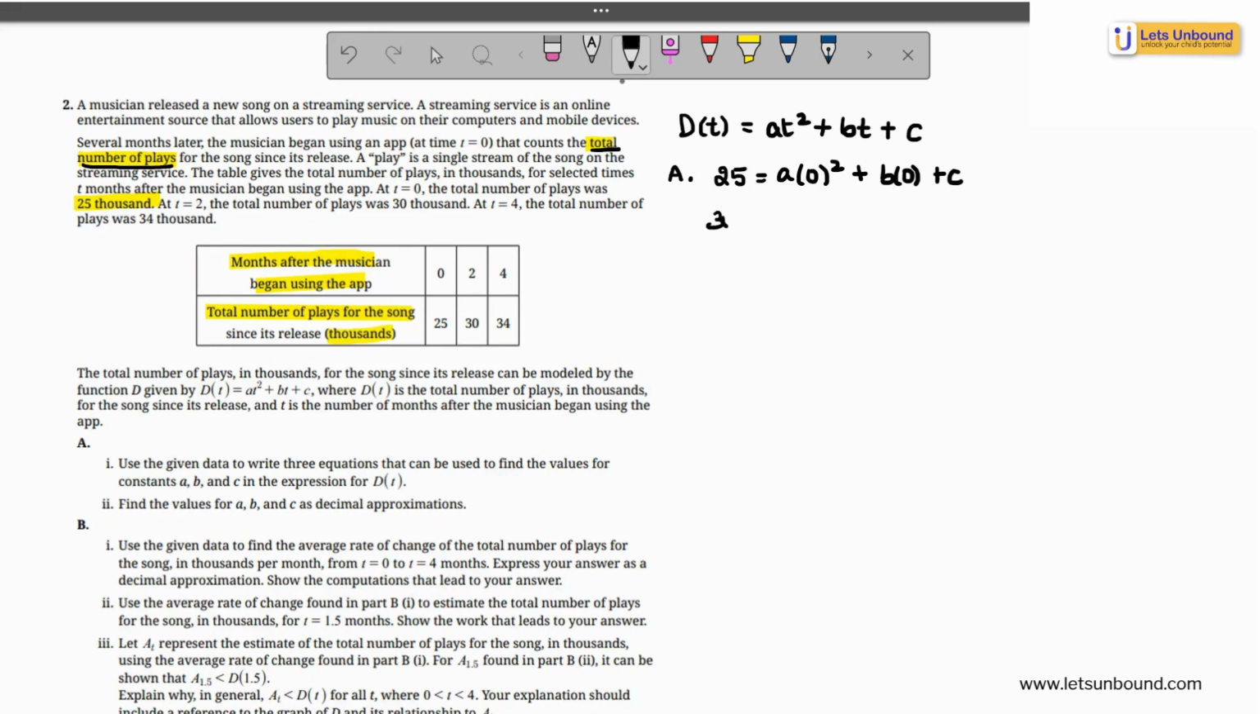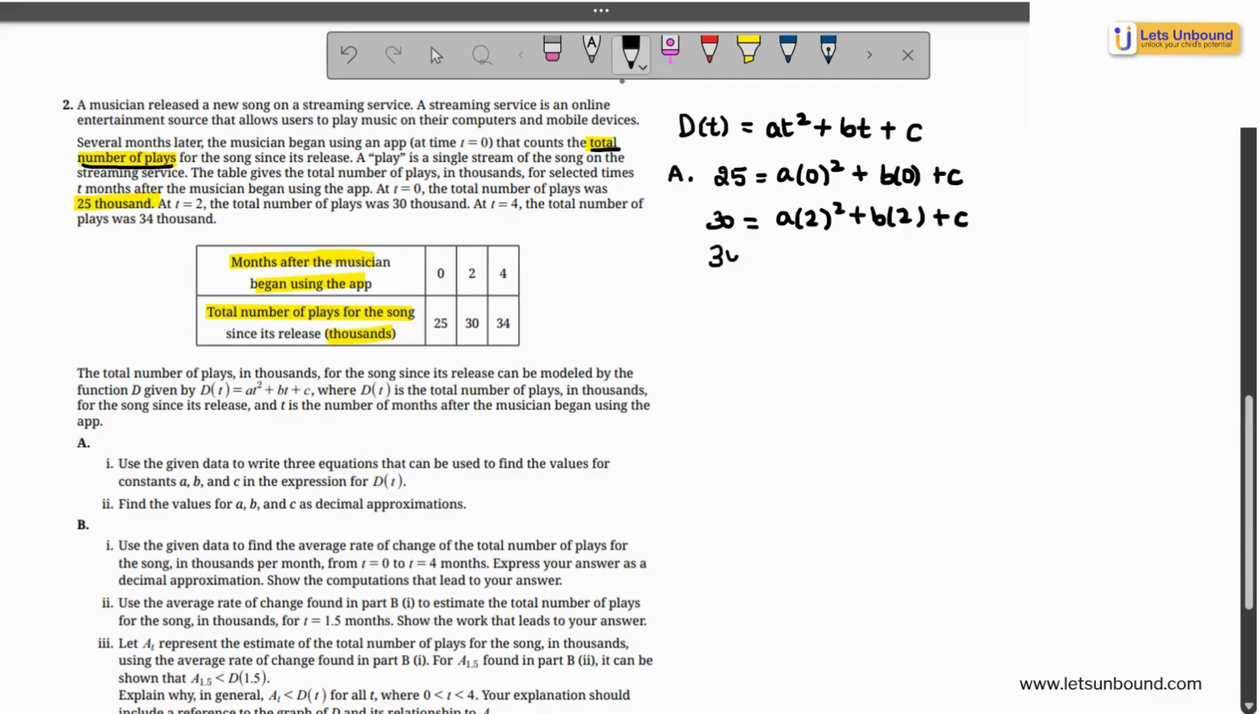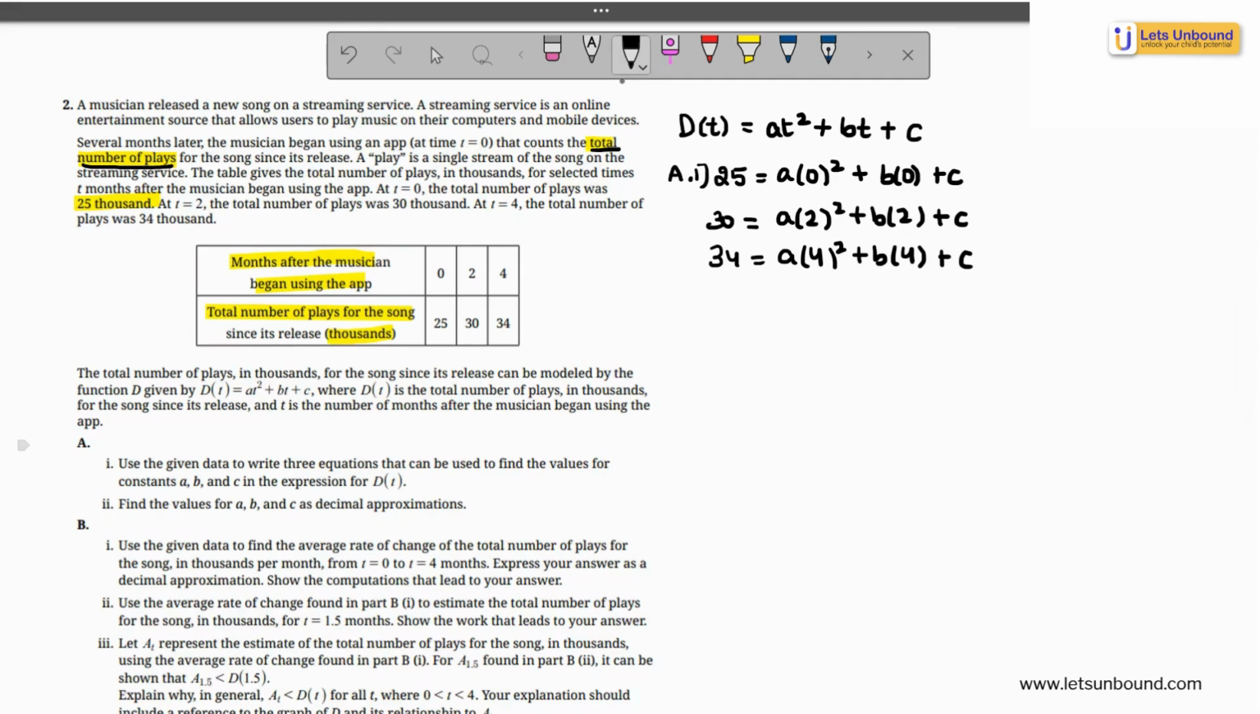Then you get 30 is equal to a times 2 squared plus b times 2 plus c. And the last, third equation that you get is 34 is equal to a times 4 squared plus b times 4 plus c. So you have your three simultaneous equations to solve for and compute your values of a, b, and c. But the first part just asks you to write down these equations, so you will have to present them like this.